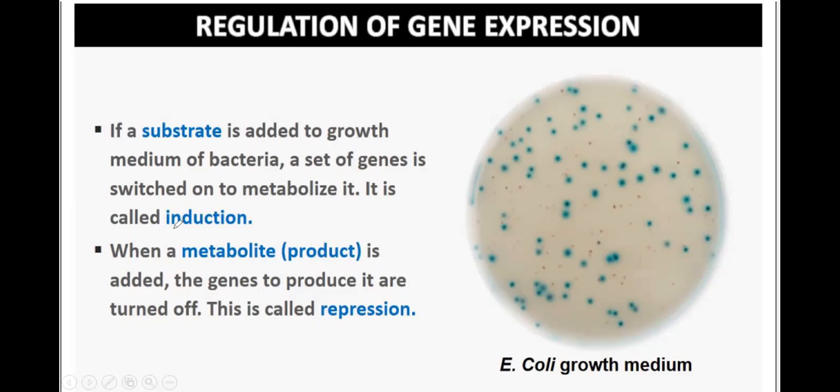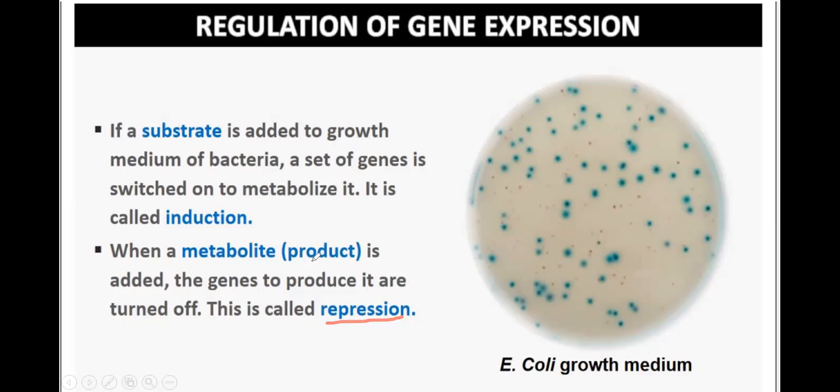It is called induction. The substrate which makes a gene switch on is called induction. When a metabolite product is added, the genes to produce it are turned off, which is called repression.